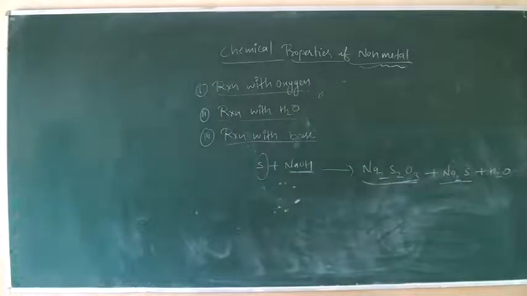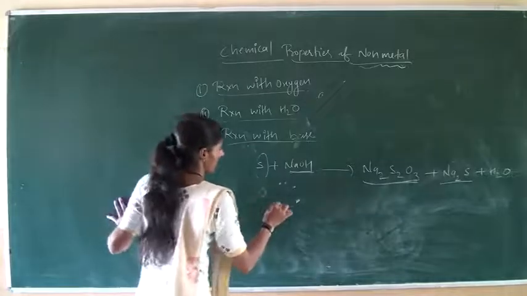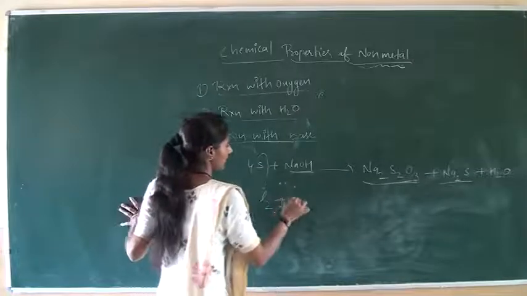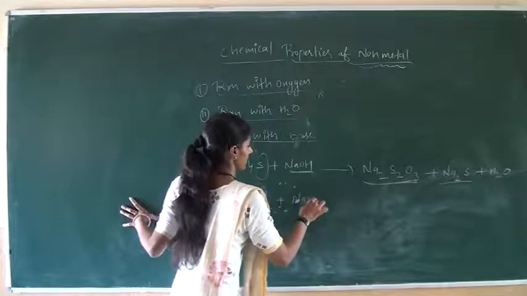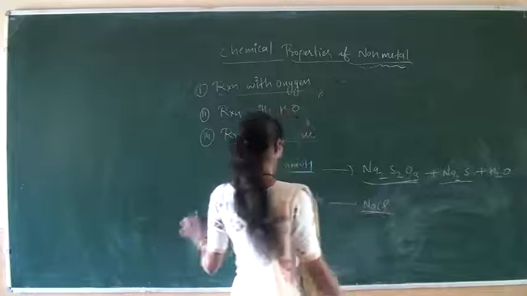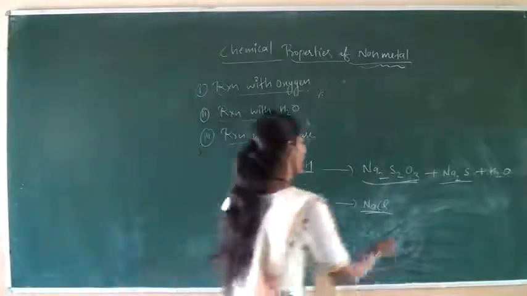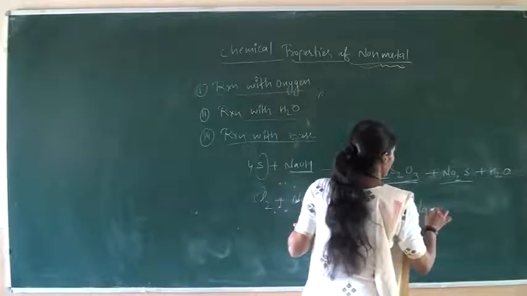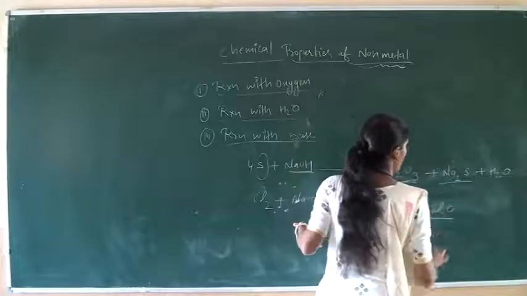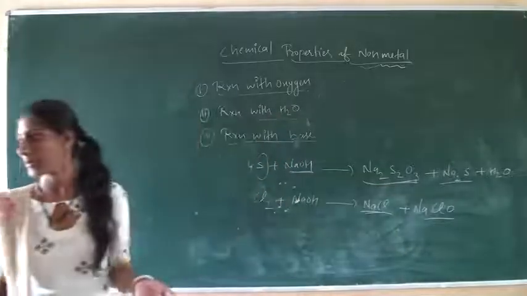Okay. After that, chlorine. When chlorine reacts with base, the compound NaCl is formed and another compound, NaClO, is also formed.